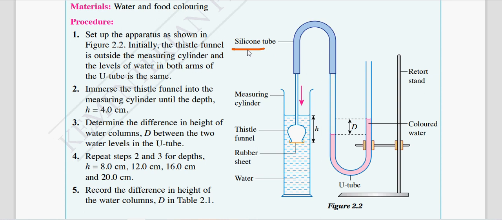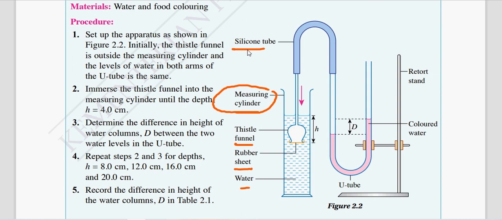Okay, and then using the tissue funnel, and then a rubber sheet at the end of the tissue funnel, and you use a measuring cylinder. If you just write tall container, boleh terima, and then here is the liquid. Alright, so when you immerse the tissue funnel at a certain depth, you see there will be a difference in the liquid level on the manometer.